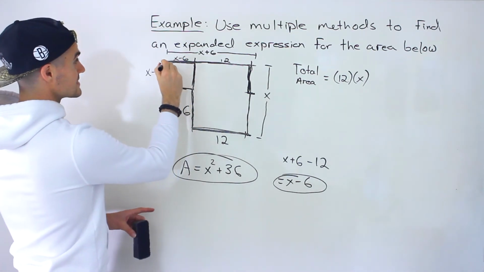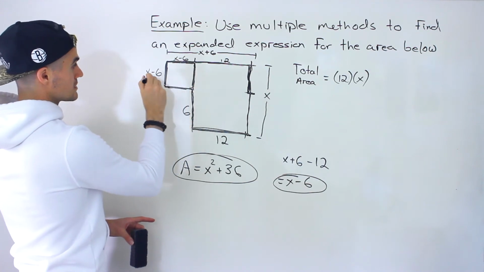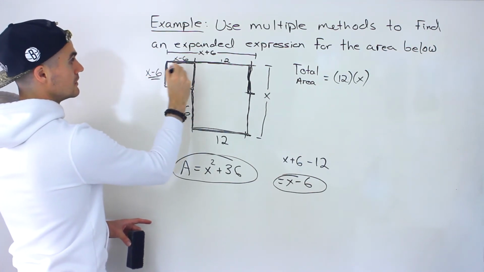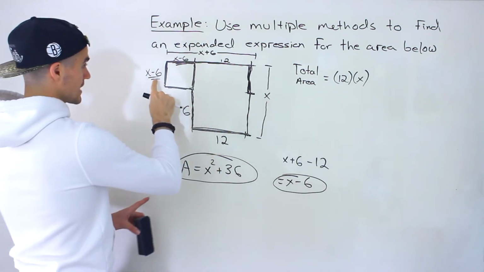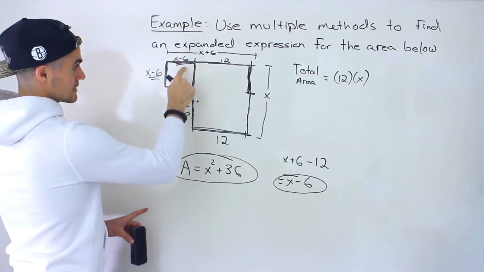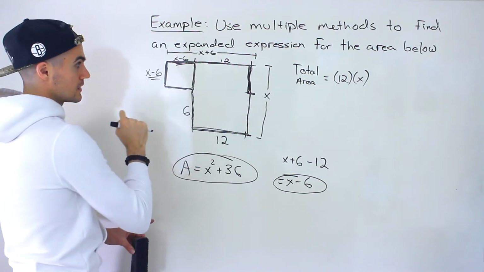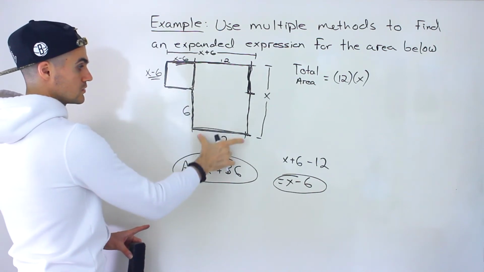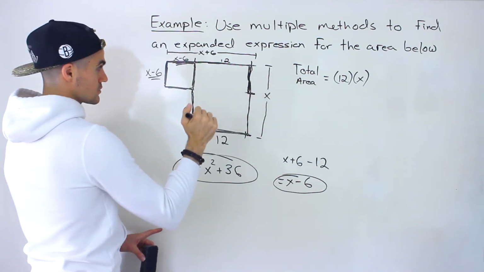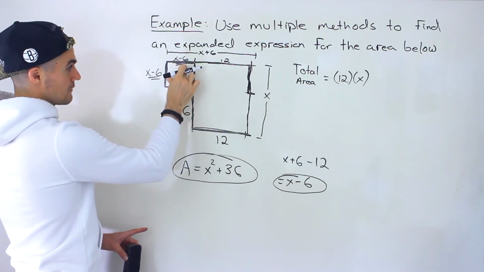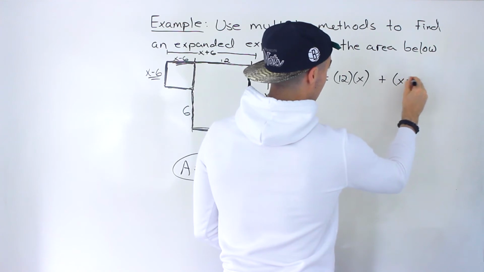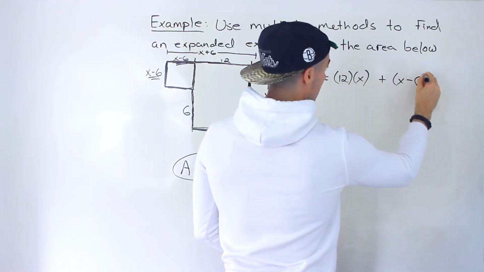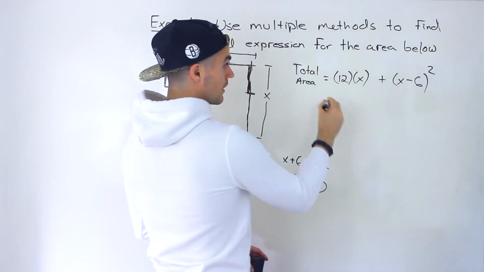So this is actually a square because notice that we have the same side length, right? The length and the width are not different. It's x minus 6, x minus 6. So this is actually a square that we end up getting here. So we got this rectangle, 12x. So 12x is that area. And then we have this square over here. So it's actually just going to be plus x minus 6, you could rewrite it as squared.